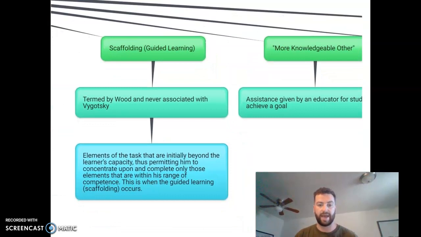Vygotsky also talked about scaffolding, which I like to term the guided learning. Or not termed by Vygotsky, this is termed by Wood. He never directly said it, he associated it, but never truly said scaffolding. Wood associated scaffolding as elements that task for the initial learner's capacity, and they help permit the student to be able to concentrate upon certain skills. But when we remove the scaffolding, we're removing that guided assistance from their learning.